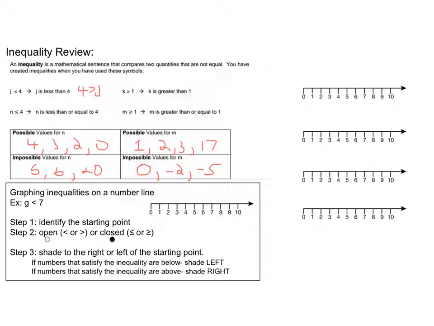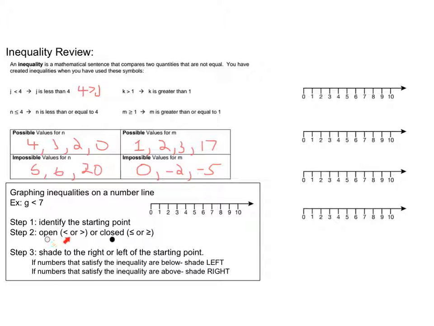All right, so let's take a look at an example of how we graph. So our example is G less than 7. So step 1 is to identify the starting point. So our starting point is always going to be the number, no matter which side it's on. And then you have to decide, and we've done this a little bit before, are you going to put an open circle or a closed circle?